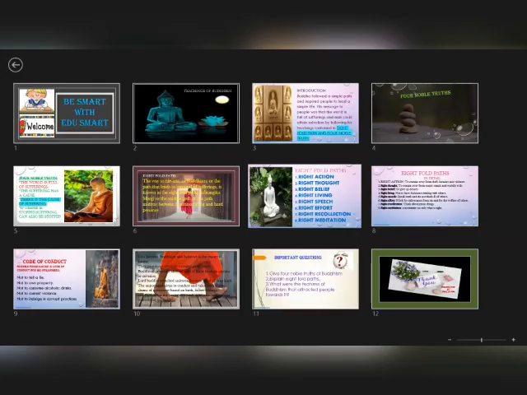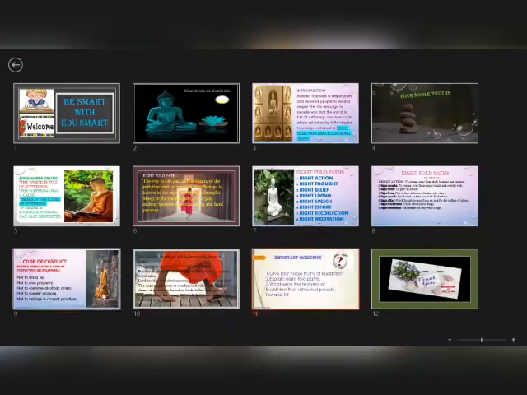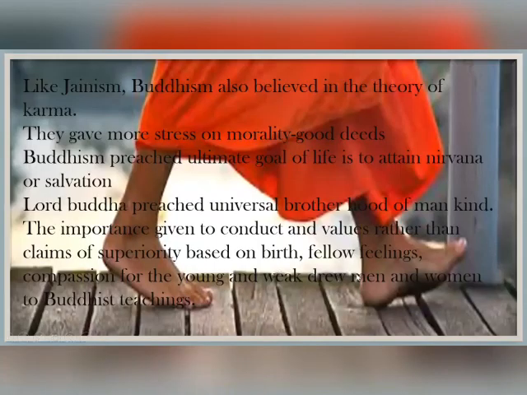And the next question is, why did Buddhism attract people towards it? The most important reasons I told in the last module: they believed in good deeds and the karma theory, and they preached that the ultimate goal of life is to attain salvation.